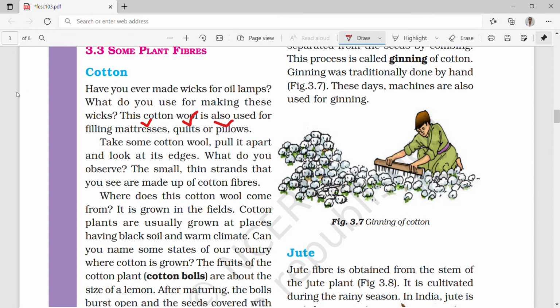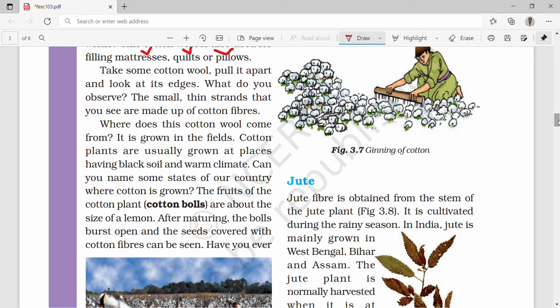Take some cotton wool, pull it apart and look at its edges. What do you observe? The small thin strands that you see are made up of cotton fibers. Where does this cotton wool come from? It is grown in the fields. Cotton plants are usually grown at places having black soil and warm climate. They need the moist, warm climate. Can you name some states of our country where cotton is grown?